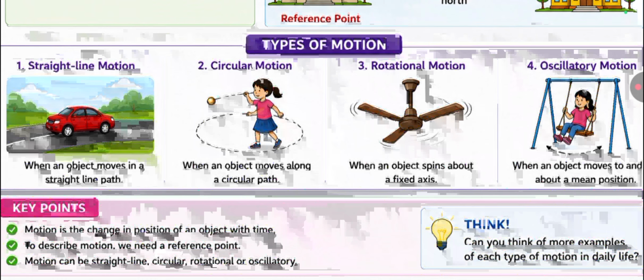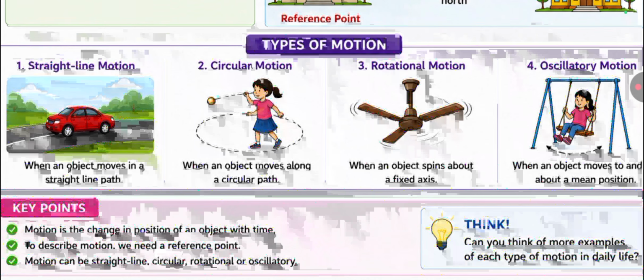The second one is circular motion. When an object moves along a circular path, this type of motion is called circular motion. For example, the hands of a clock and a stone tied to a string and rotated. These are all examples of circular motion.